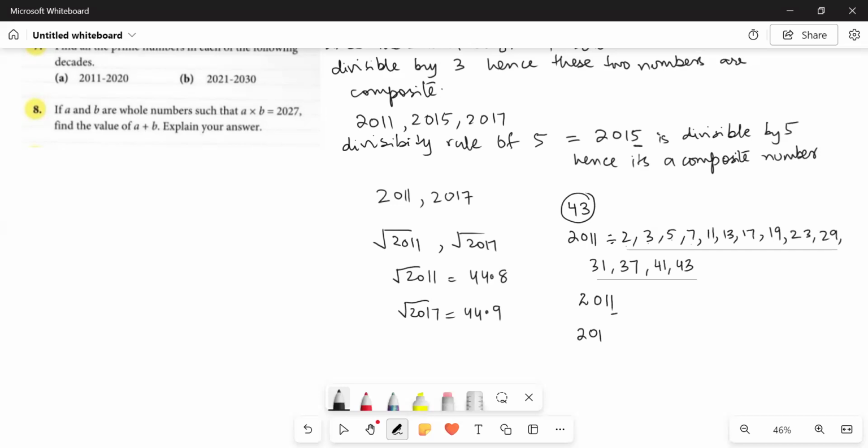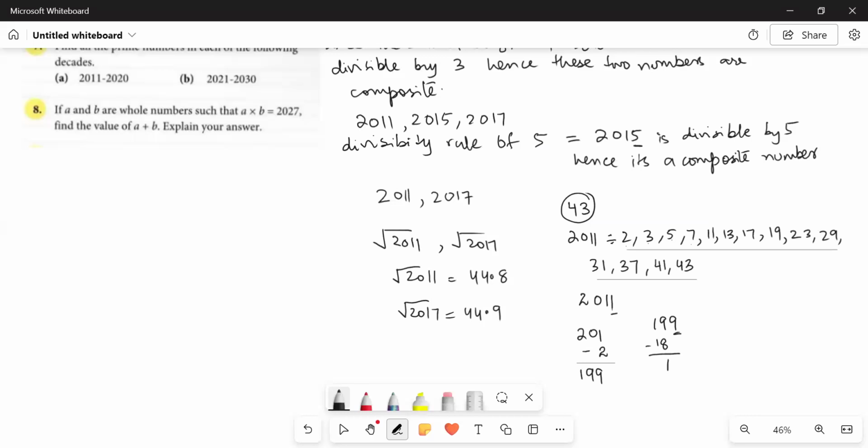All we need to do is double the last digit and subtract it from the rest of the digits. That is, 1 plus 1 is 2. Subtract 2 from 201 and you'll get 199. Again, it's a greater number, so just double 9. It will be 18, and subtract it from 19. You'll get 1. Since we do not get 0 or 7, it means 2011 is not divisible by 7.